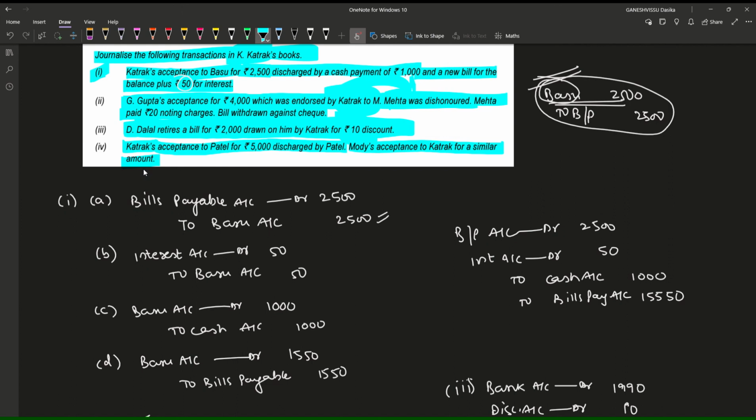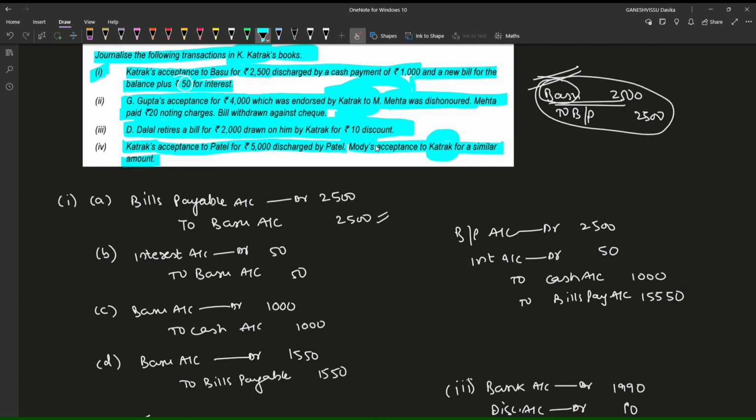Simply, what happened here is K. Katrak's acceptance to Patel for rupees 5,000 has been discharged by Patel, and Modi's acceptance to Katrak for a similar amount.